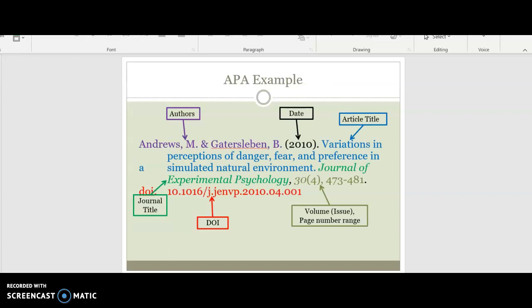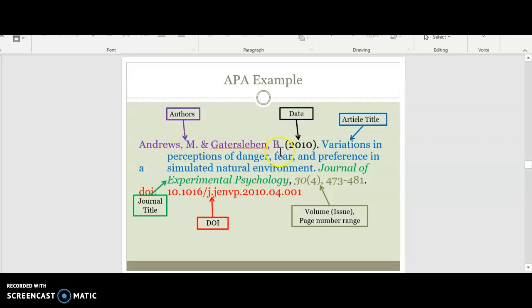Here's an APA example. DOI is a digital object identifier for online electronic articles. So as you can see, there's the author, and then the date, and the article title, and then the journal title, and then the volume, issue, page number range, and then the digital object identifier. And also be aware of the punctuation.